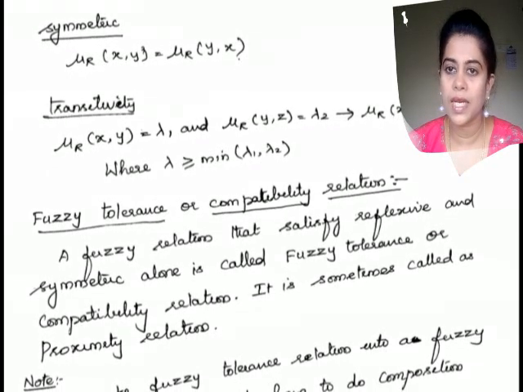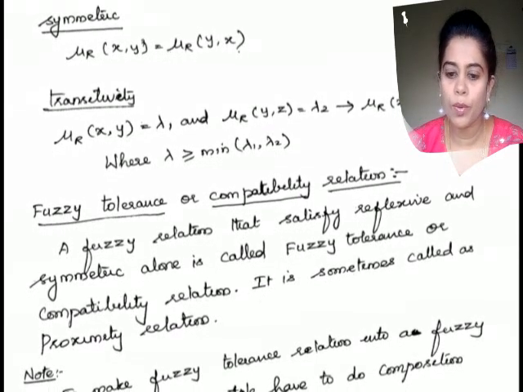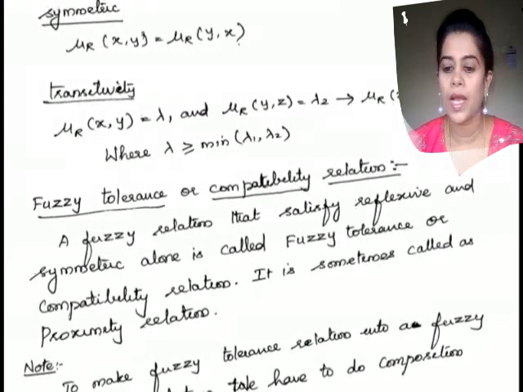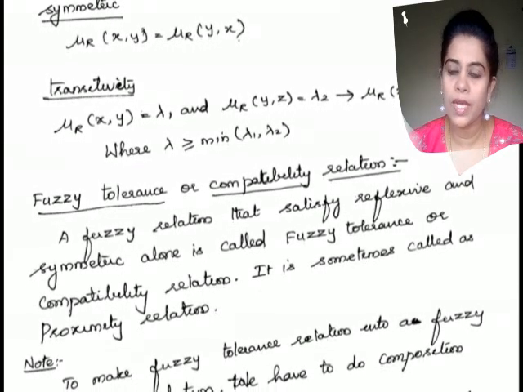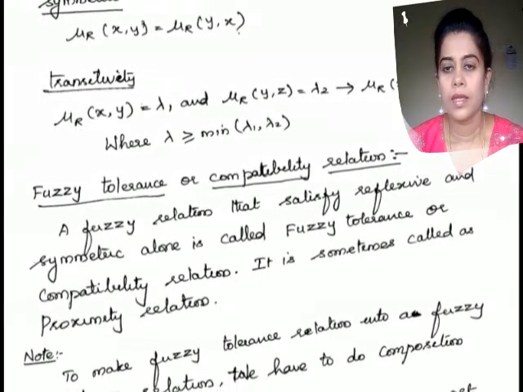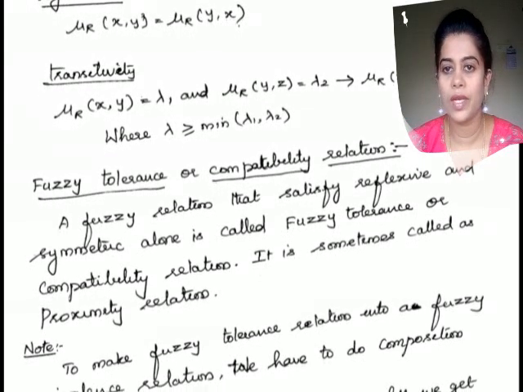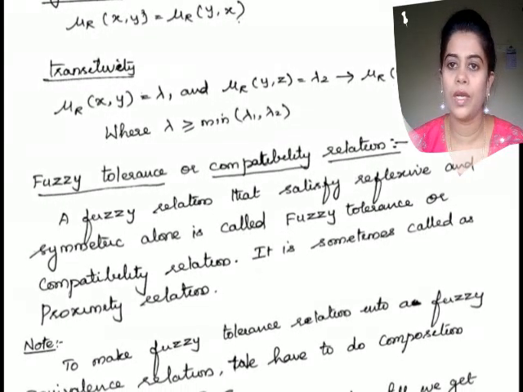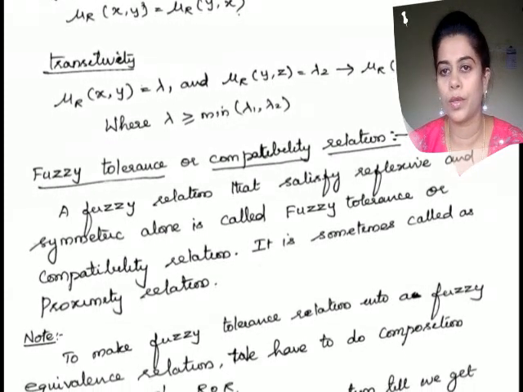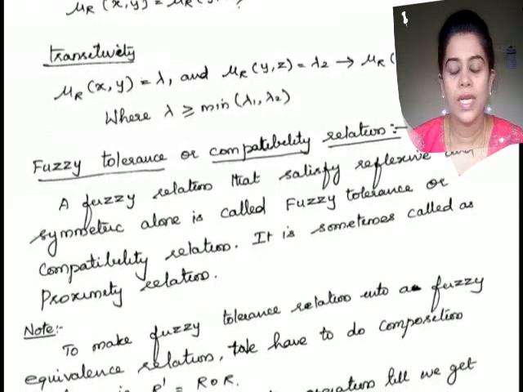Once again, transitive means the membership of the ordered pair x comma y is equal to some value lambda 1, and the membership of y comma z is equal to some other value lambda 2. Then the membership of x and z is equal to some value lambda, and that value should be greater than or equal to the minimum of lambda 1 and lambda 2. So this is the transitivity.